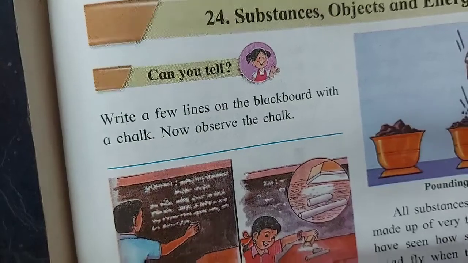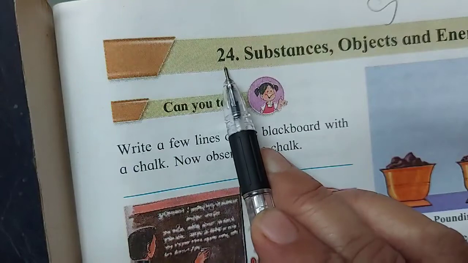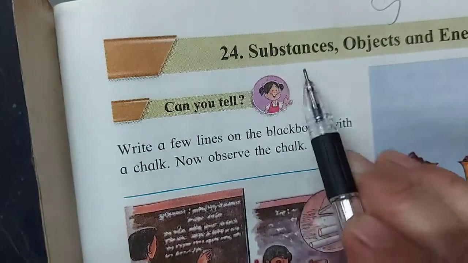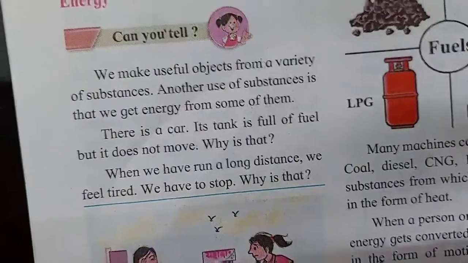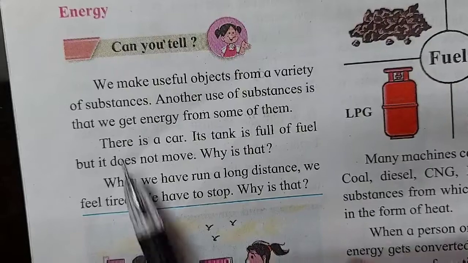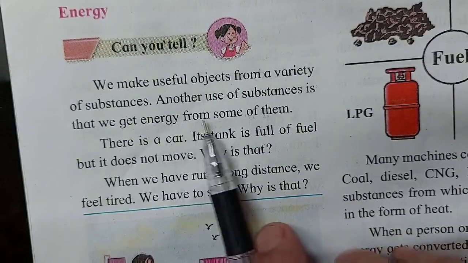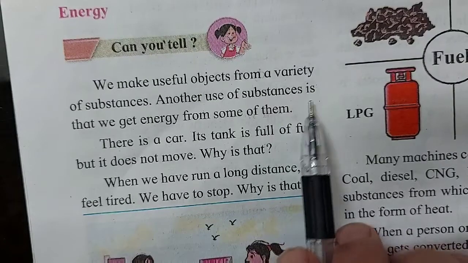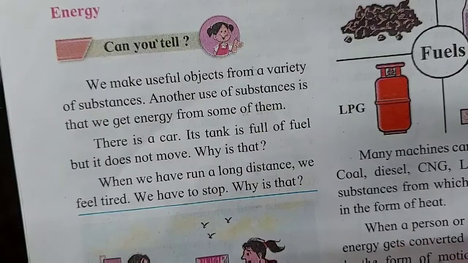Good morning, class. Today we are going to begin with the third part of lesson number 24, EVS 1, Substances, Objects and Energy. So to begin with energy, we make useful objects from a variety of substances. Another use of substances is that we get energy from some of them.